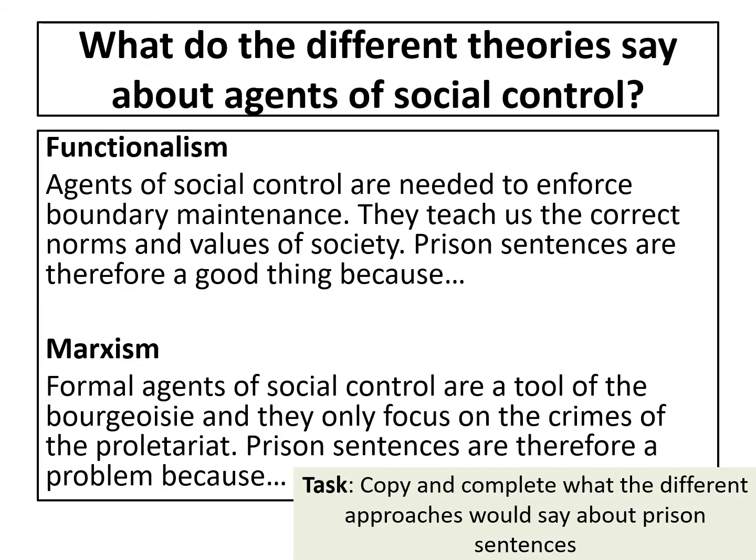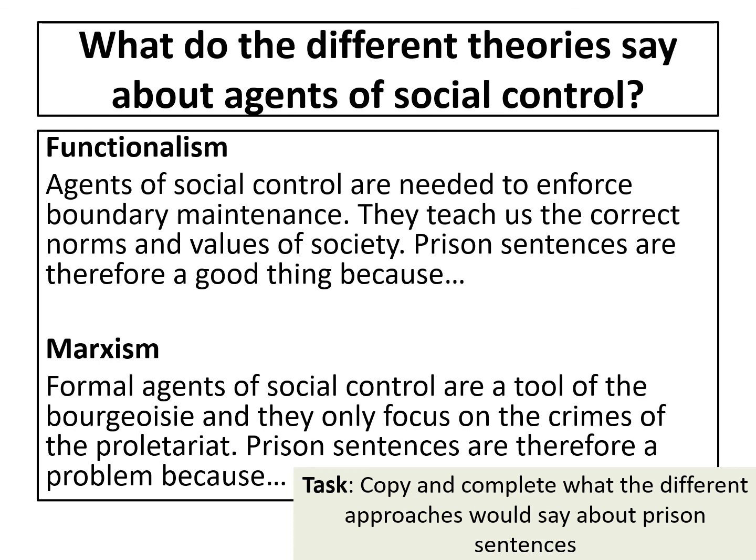So what do the different theories say about agents of social control? Well, functionalists would say that agents of social control are useful because we need boundary maintenance. We need someone to teach us the correct norms and values of society. So prison sentences are therefore a good thing because, and you can finish this sentence off by saying, prison sentences help tell us how severe crimes are. So if a prison sentence is very long, we know that that means that that crime is particularly bad and that we shouldn't do it.